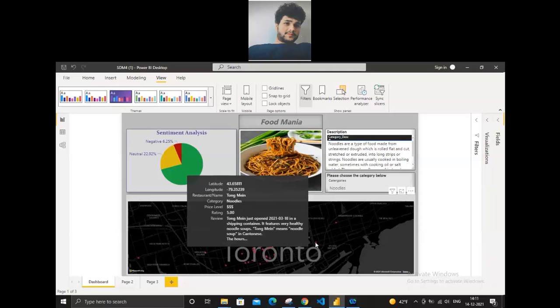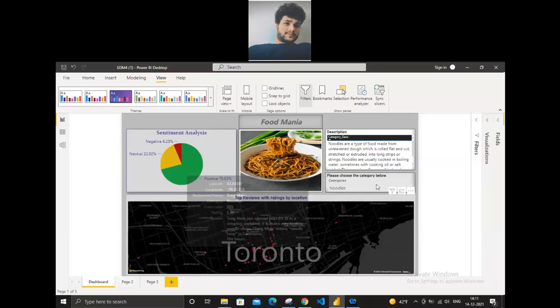And you can also see the review comment that the restaurant opened in a shipping container, and it features very healthy noodle soups and meals, and he is also describing the dish name and everything. So they have got a positive review.